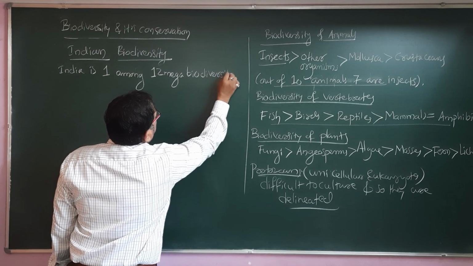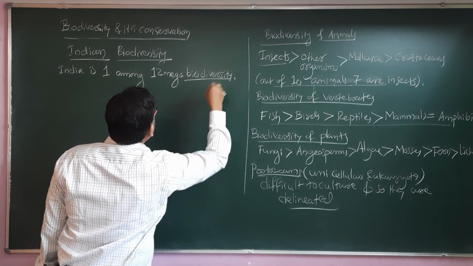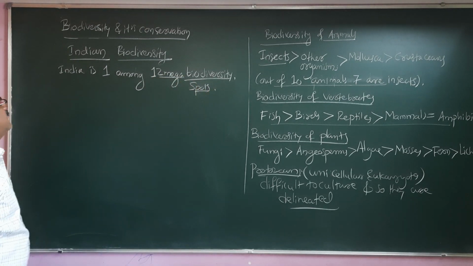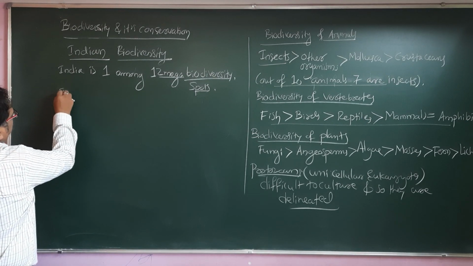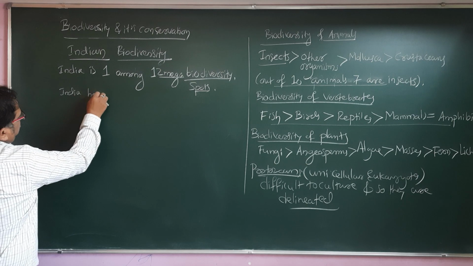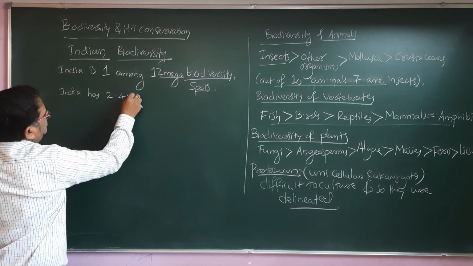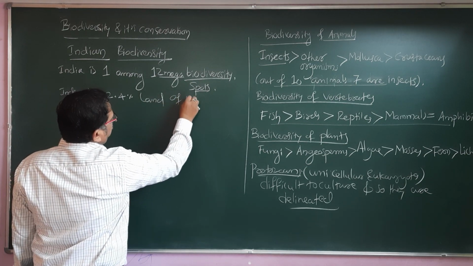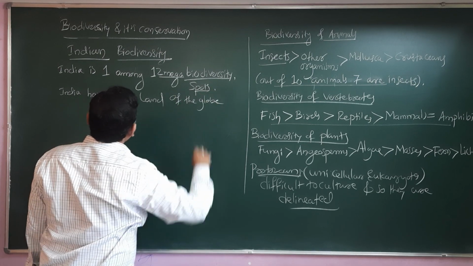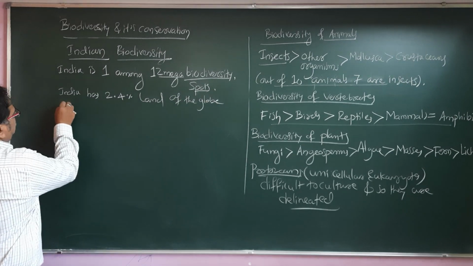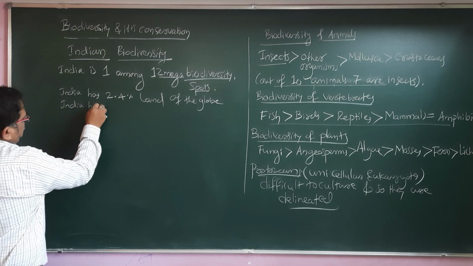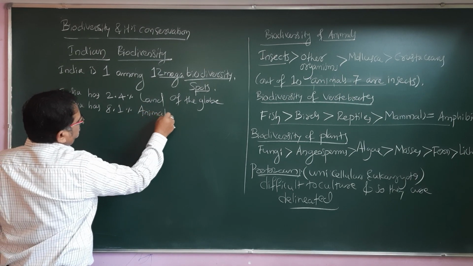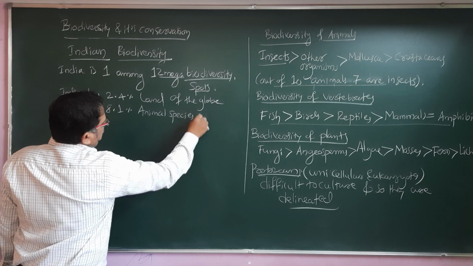Biodiversity spots. Then India has 2.4% land of the globe. Then India has 8.1% animal species of the world.